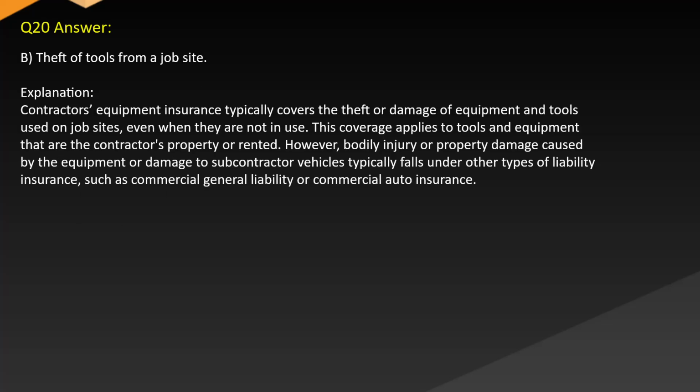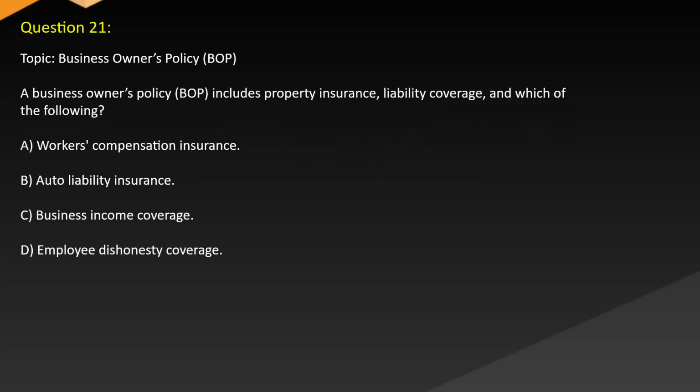Answer: B. Theft of tools from a job site. Explanation: contractor's equipment insurance typically covers the theft or damage of equipment and tools used on job sites even when they are not in use. Its coverage applies to tools and equipment that are the contractor's property or rented. However, bodily injury or property damage caused by the equipment or damage to subcontractor vehicles typically falls under other types of liability insurance, such as commercial general liability or commercial auto insurance.